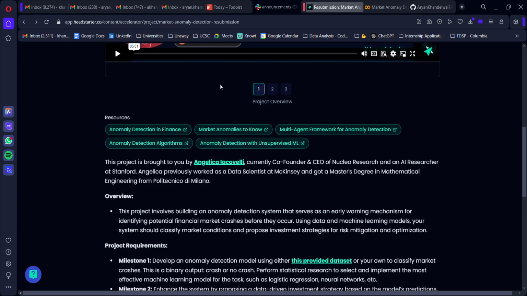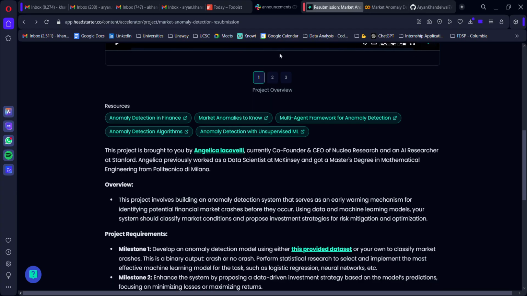In order to mitigate these anomalies that could potentially occur in the future, what we could do is build a machine learning model which can easily detect these anomalies that can occur in the near future. Through this, you can easily classify the market conditions and also propose investment strategies for risk mitigation, perhaps.